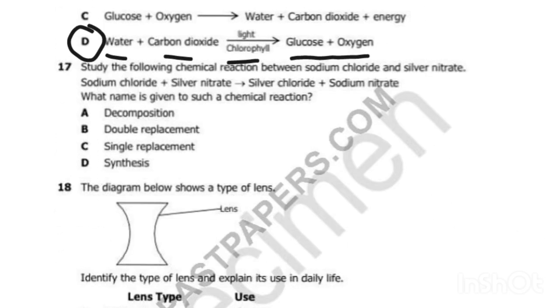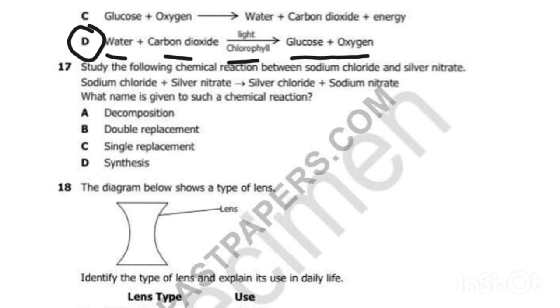Consider the following chemical reaction between sodium chloride and silver nitrate. Sodium chloride plus silver nitrate is equal to silver chloride plus sodium nitrate. What name is given to such a chemical reaction? So chemical reactions are grouped in categories according to the reaction.